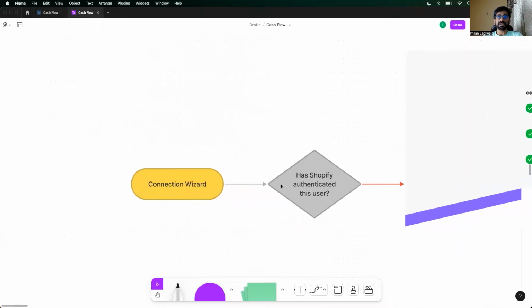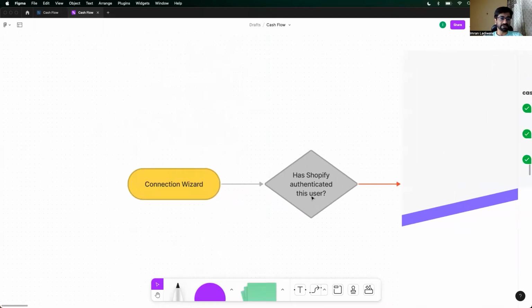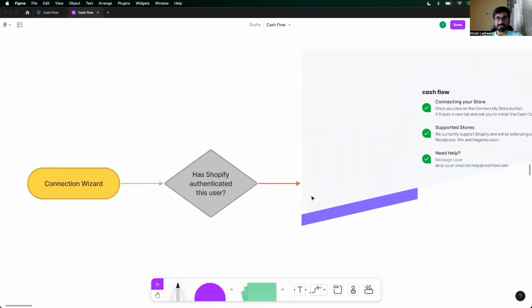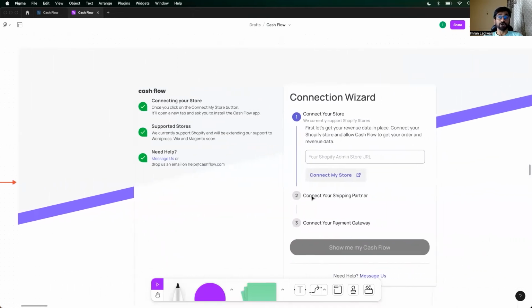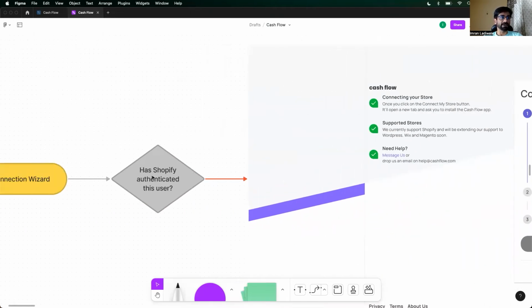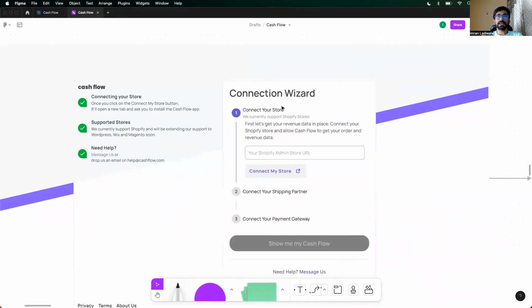So connection wizard has Shopify authenticated this user, right? Shopify, sorry, no, Shopify has not authenticated. What does that mean? That the user has directly come on our website and is authenticating Shopify to connect to Cashflow, right? Connect your store, right? That's the first thing you do.